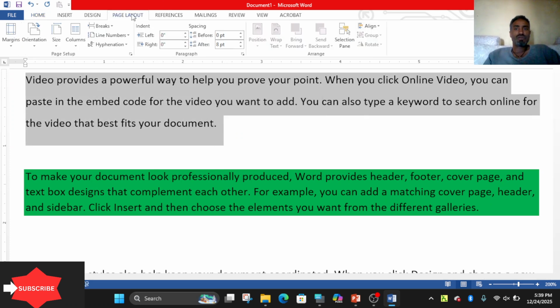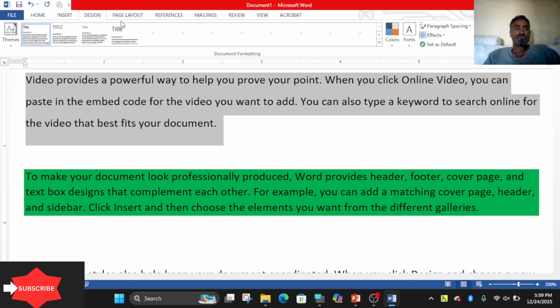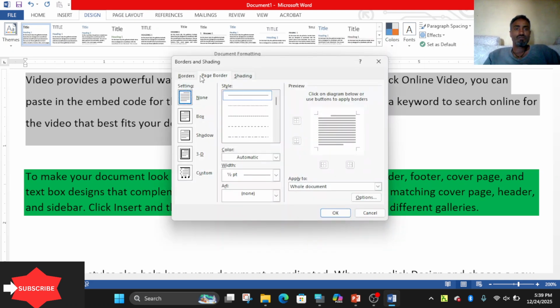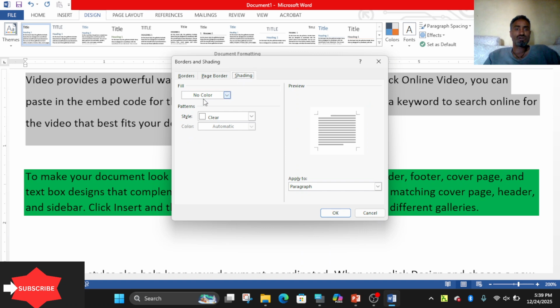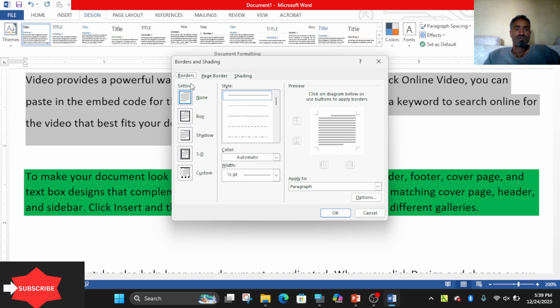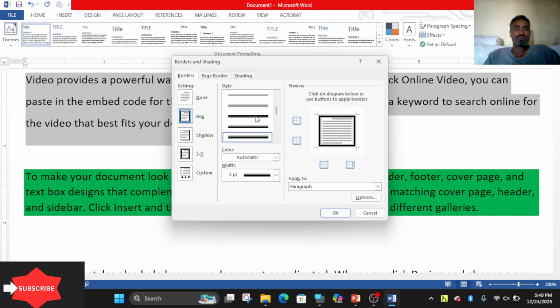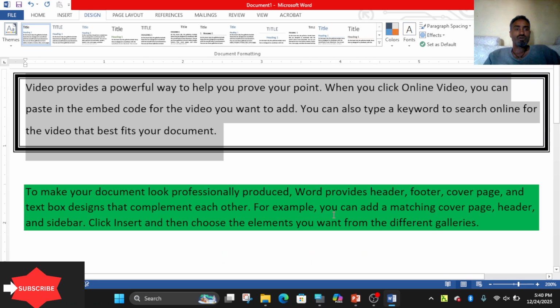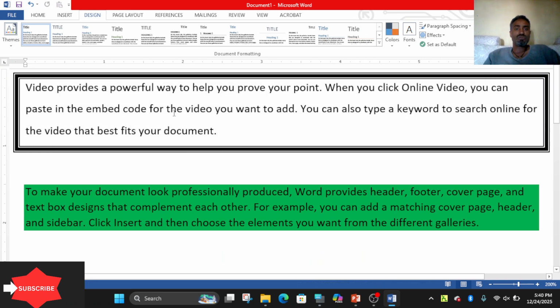Then under page layout, I'm in the design tab. In case of this version, 2013, borders, page border. Then there is a shading to fit the color. Border is in case of the selected text. You can make it a box, then choose the line style type. Okay. Have you seen? Border is applied for this text.